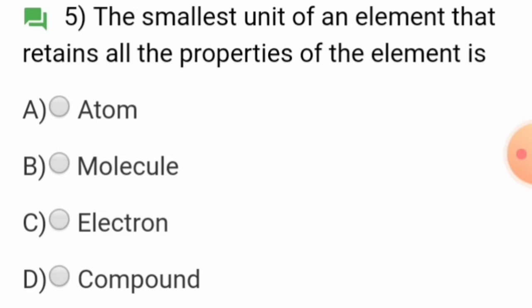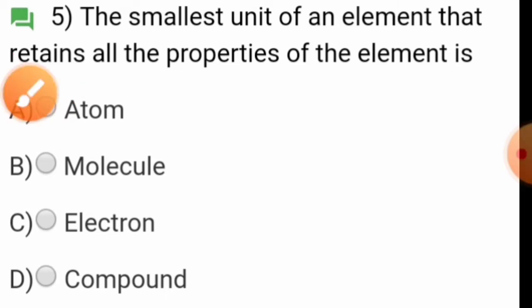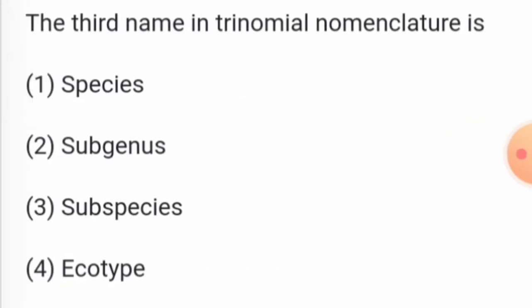The smallest unit of an element that retains all the properties of the element. Of course, the answer is atom. The third name in trinomial nomenclature. We are aware of binomial nomenclature, but trinomial nomenclature also exists. So the third name of trinomial nomenclature is subspecies, and this trinomial nomenclature is employed to name subspecies.